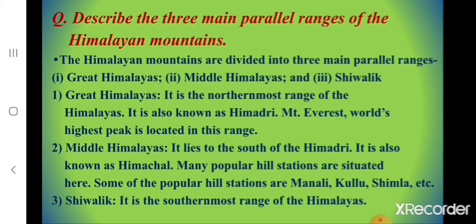Middle Himalayas lies to the south of the Himadri. It is also known as Himachal. Many popular hill stations are situated here and some of the popular hill stations are Manali, Kullu, Shimla, etc. Shivalik is the southernmost range of the Himalayas. So children, these are the three main parallel ranges of the Himalayan mountains.